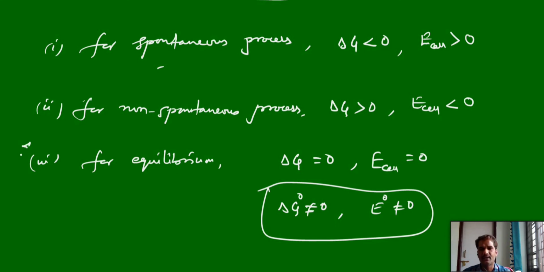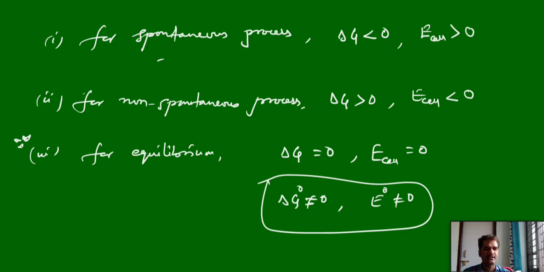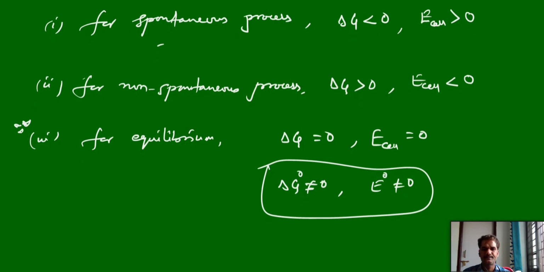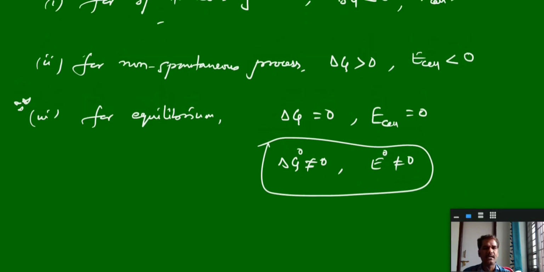This is also very important. We will use this for further calculations, at equilibrium condition, the difference between the E cell and E naught cell. This is about the spontaneity of a cell.